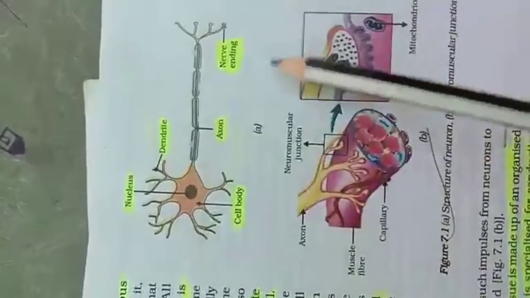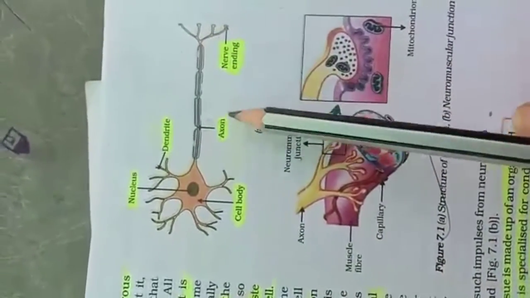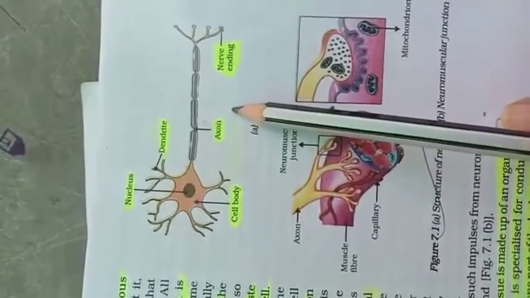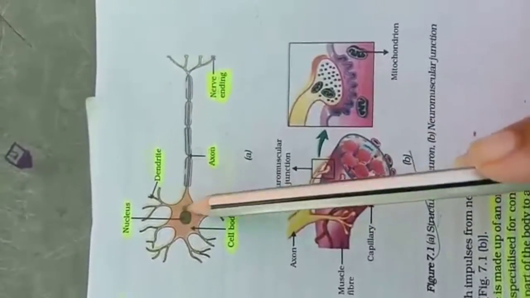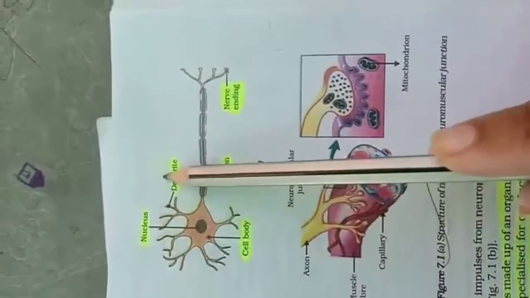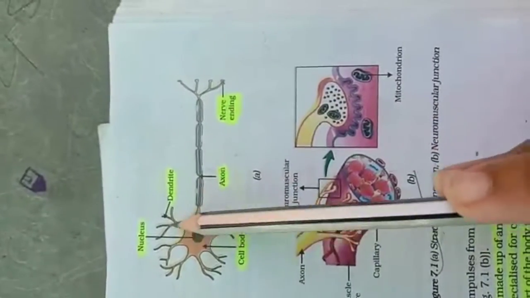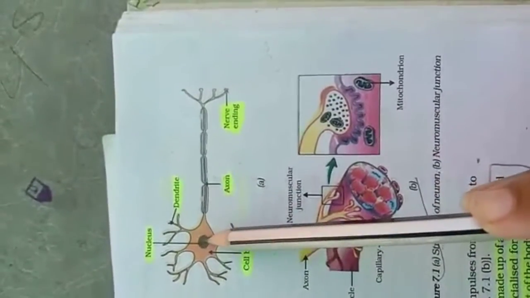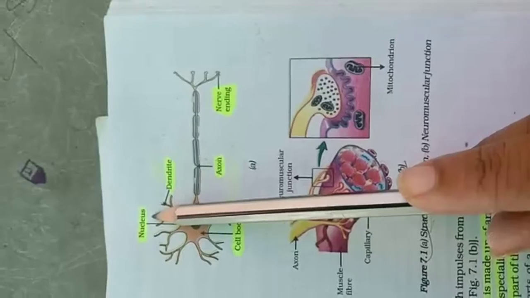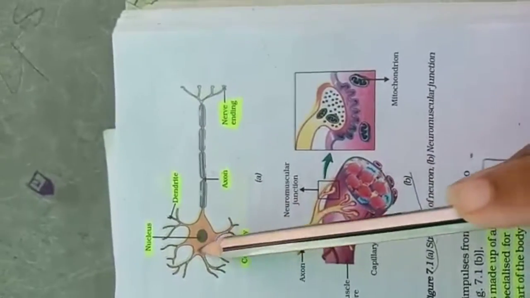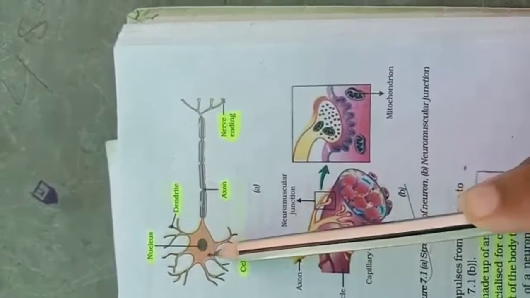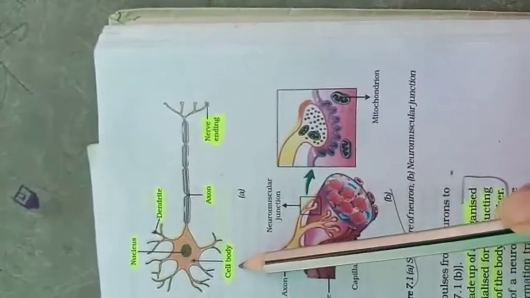So this is the structure of a neuron. This diagram is very important. See here it's given the structure of a neuron. These are the parts of a neuron. This black color structure, whatever you can see, that is the nucleus of the neuron. The orange color structure around this nucleus is the cell body.